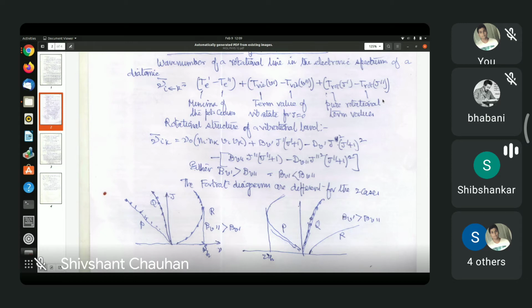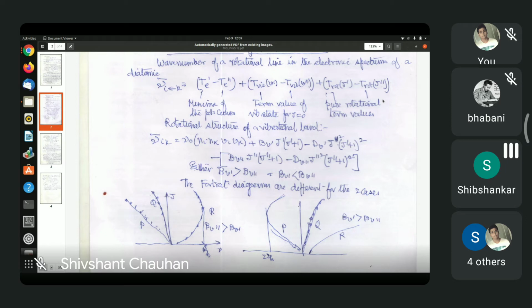So from this formula, we can find, you see I have written nu ik. Nu 0, I have explained, is the central line frequency, which is missing. But the rotational components will be BV prime, J prime, J prime plus 1.